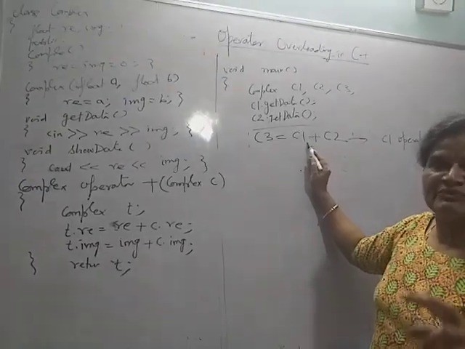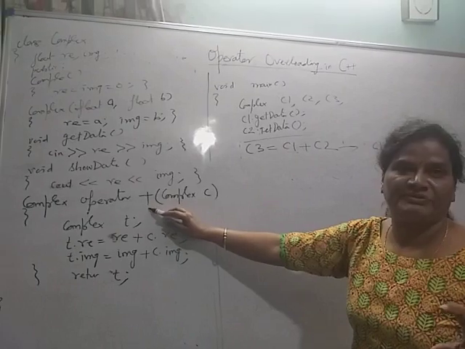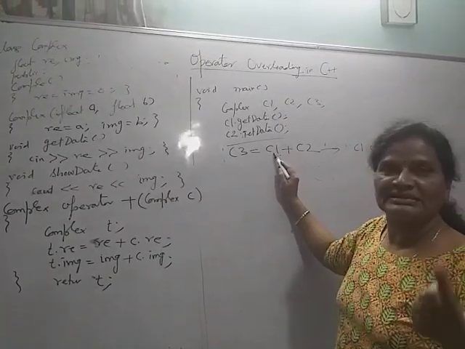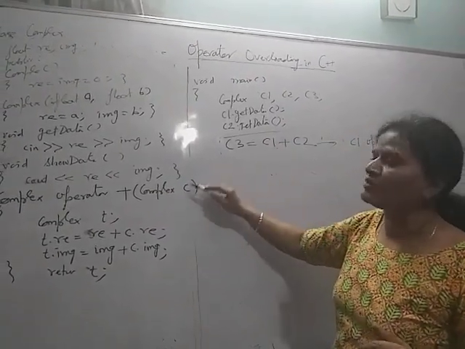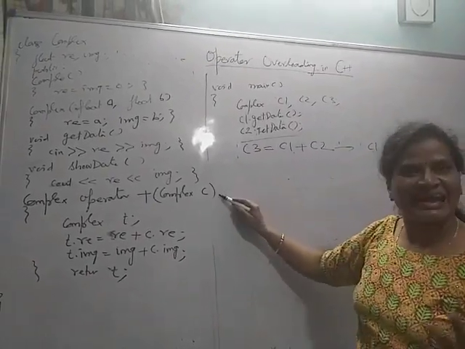So in the case when you are overloading a binary operator using an operator member function, then one operand is implicitly passed at the time of calling the member function, and the second operand is passed explicitly.